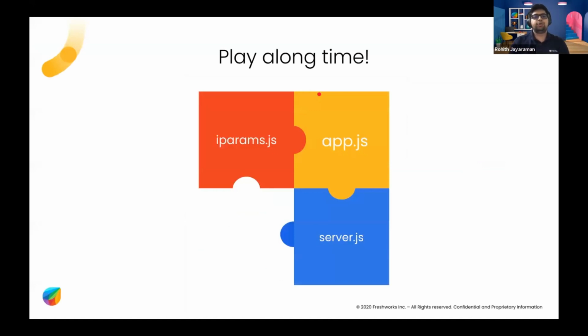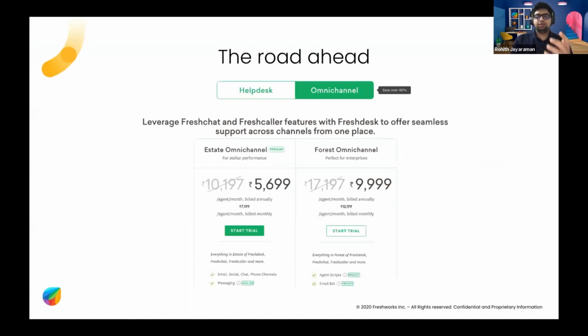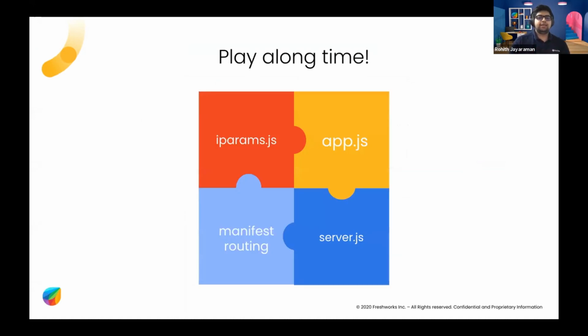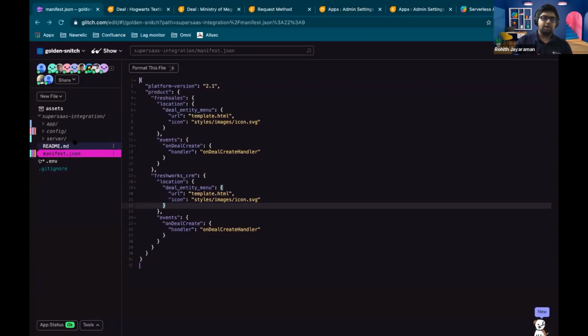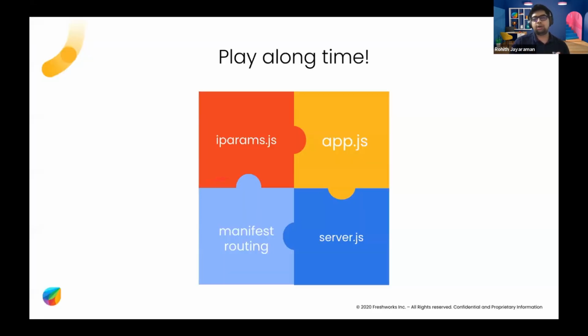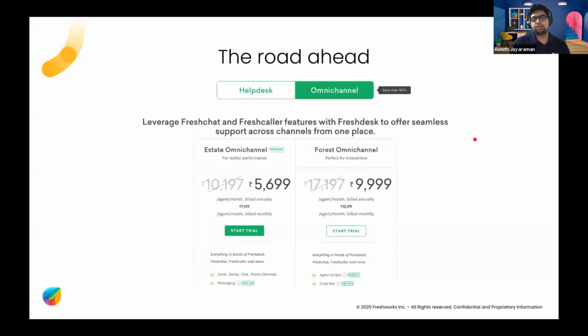So we did 4 parts. So we did iparams, app, server, and then the routing. So these together sort of give you the different parts that you need. And like before I just tell you about what's lying ahead, it was so simple to build together for 2 products, right? Because ultimately you still had the same structure. You still had a single manifest. You had the same app.js, template.html. You had a single iparams, and only small tweaks here and there made it work for 2 products.